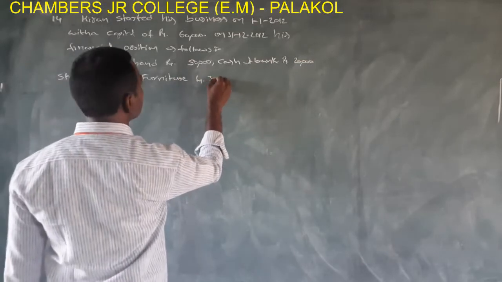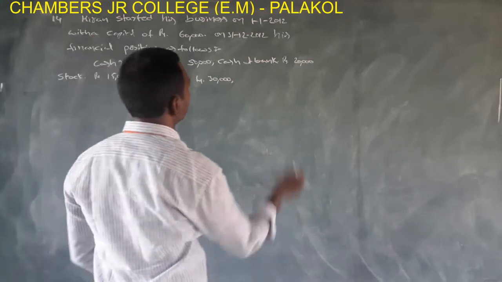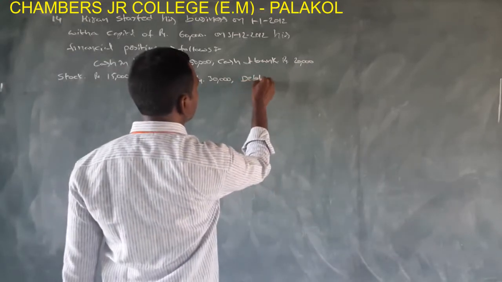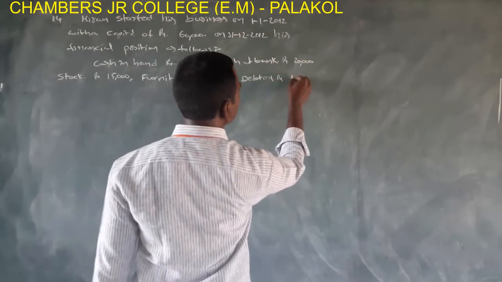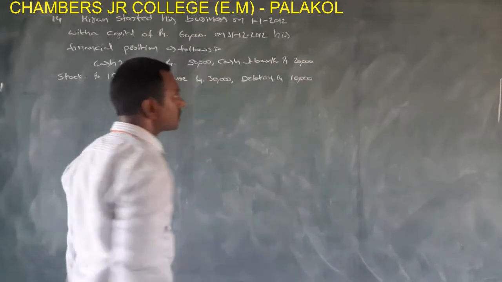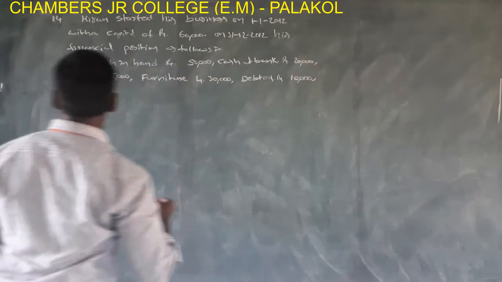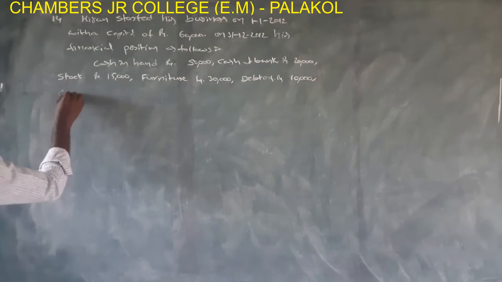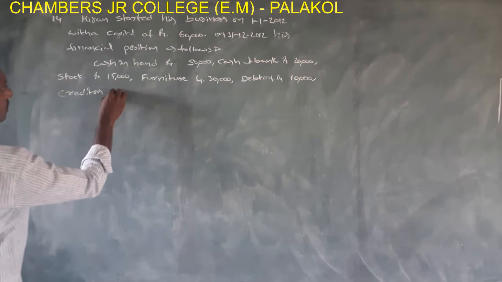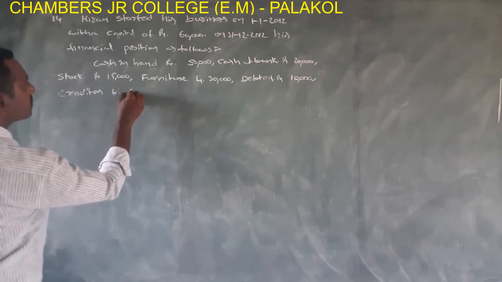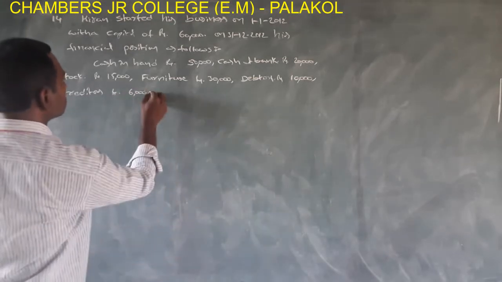Furniture, rupees 30,000. Debtors, rupees 10,000. Creditors, rupees 6,000.